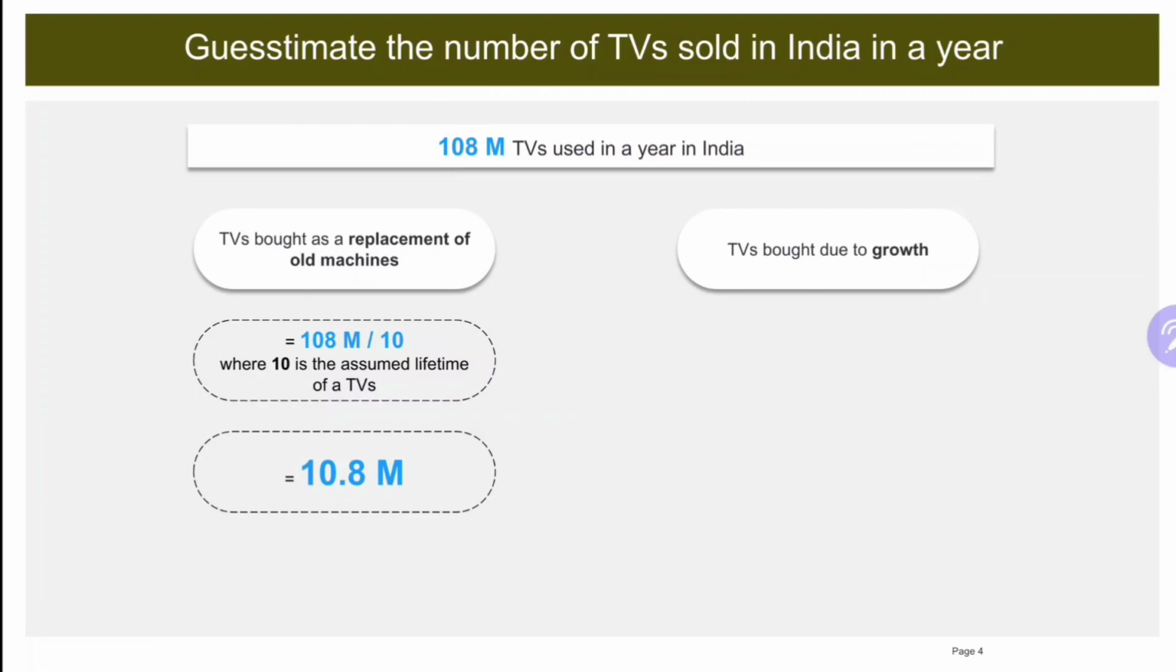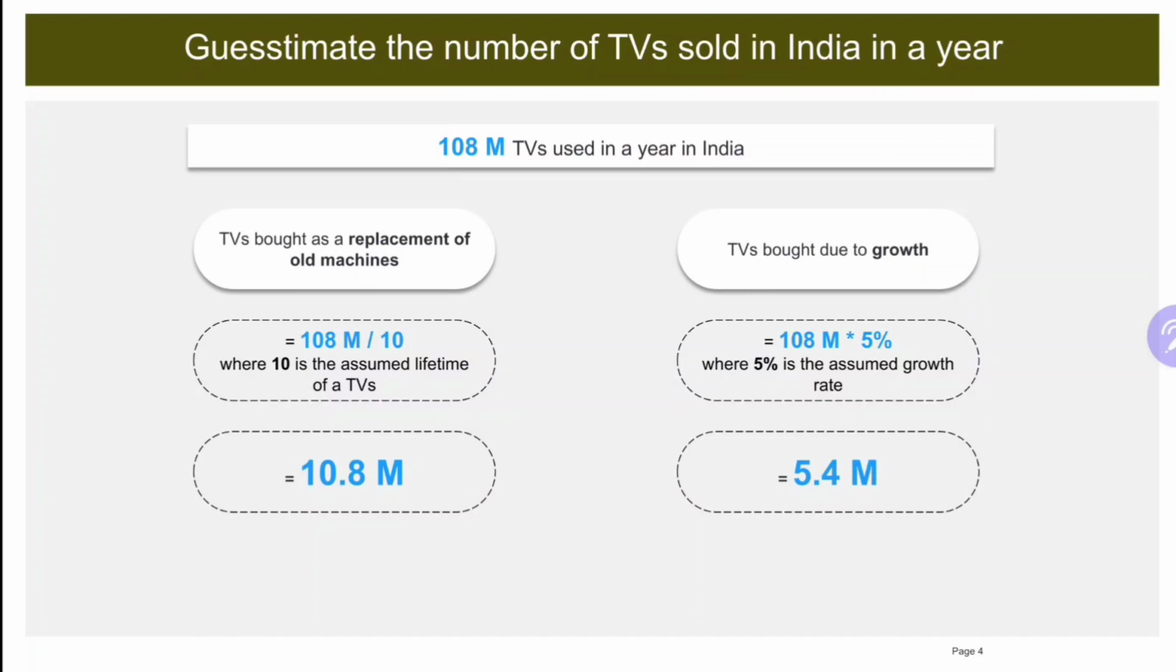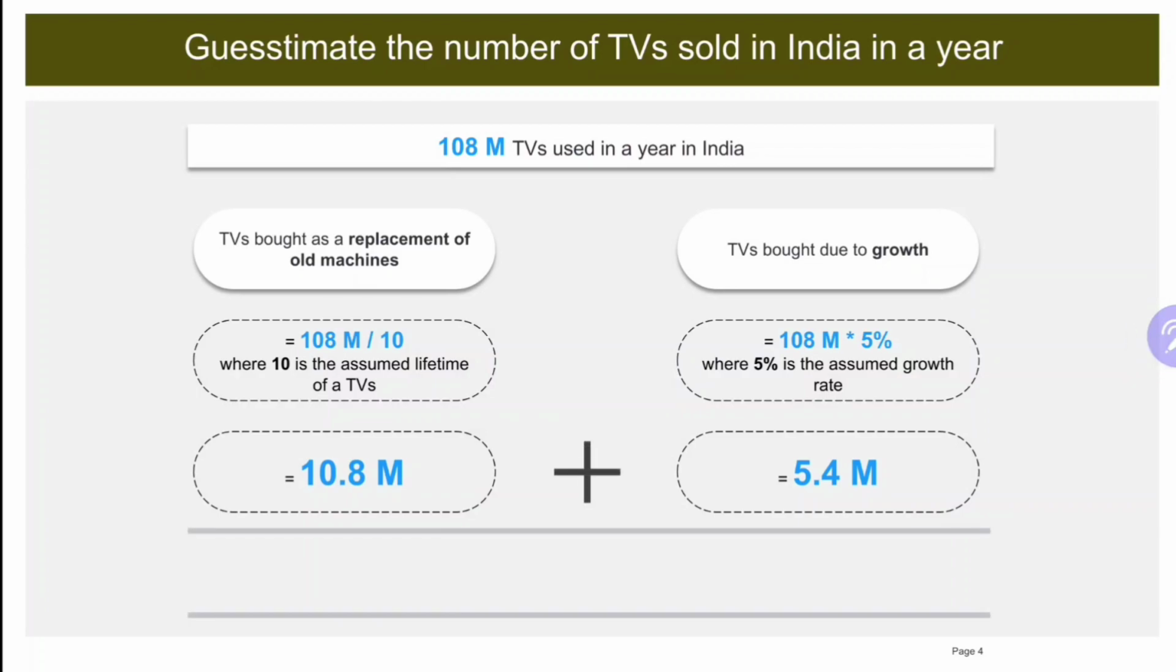Now, for TVs bought due to growth, I need to know the growth. So, I'll take an assumption of 5%. If you know the actual industry growth, you can take that. I have taken 5% for ease of calculation. Now, 108 million into 5% gives me 5.4 million. Now, when I add these two up, I'll get the number of TVs sold in India in a year. This gives me 16 million TVs sold in India in a year.